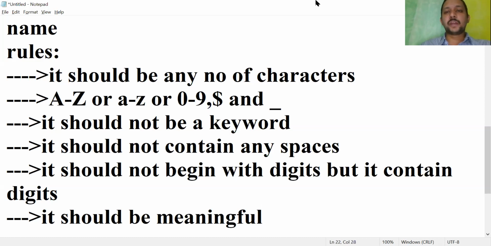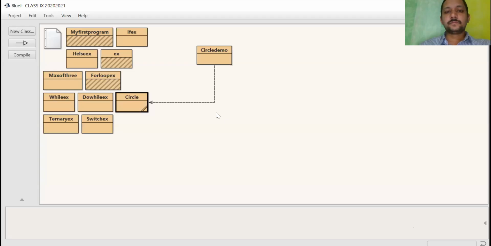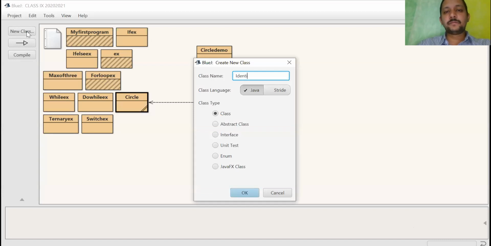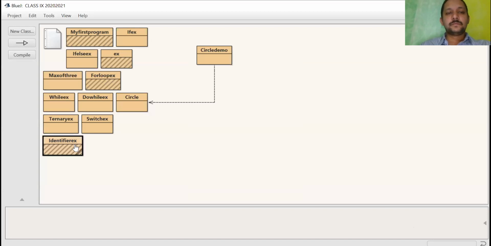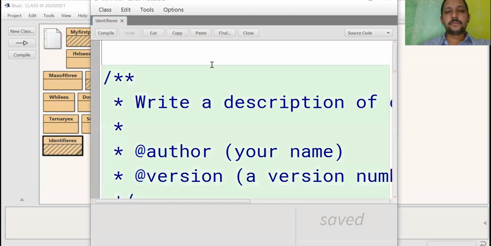Now I will show practically each and every rule. Observe. Take the class name as an identifier. Example for identifier.